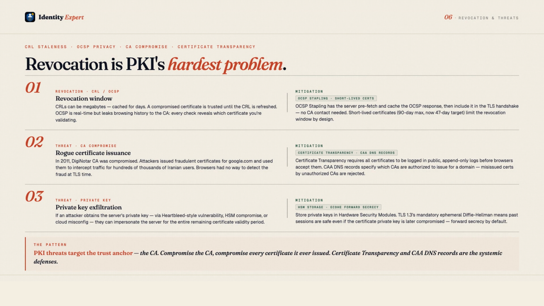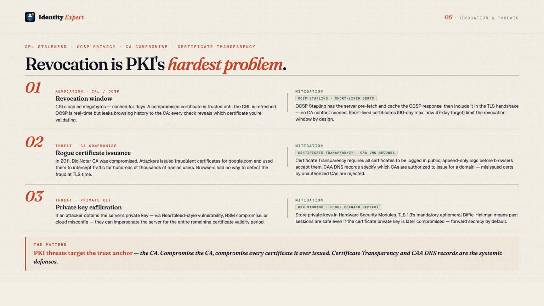The biggest operational challenge in PKI is revocation. What happens when a private key is compromised before the certificate expires? There are two mechanisms. Certificate revocation lists, CRLs, are signed lists of revoked serial numbers published by the CA. Clients download and cache them. The problem? CRLs can be megabytes in size and are checked at best every few days, leaving a window where a compromised certificate is still trusted.